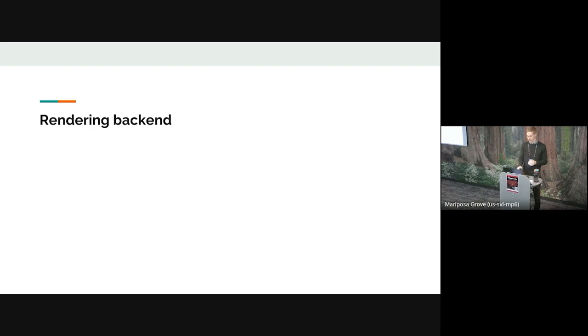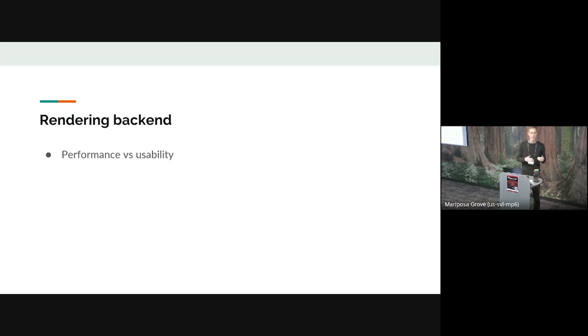Now, when we're designing the rendering device, we have to think about performance versus usability. Like I said before, our users are not rendering engineers, so we can't hand them Vulkan and say, have fun, write your game in Vulkan. They want something that's a lot easier to use. We have an editor, we have all of this interface, so you can make your game without ever touching any rendering code.